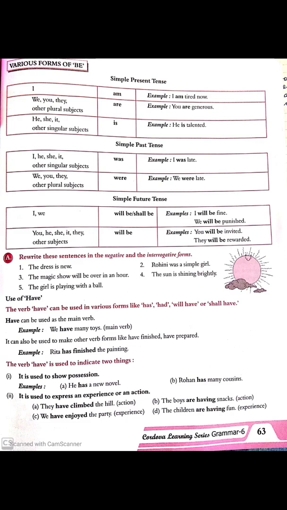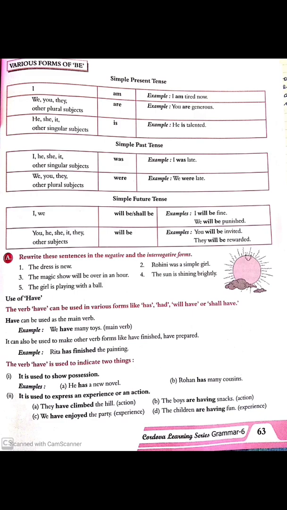Have can be used as the main verb. Example, we have many toys. So if I remove the word have from my sentence, we many toys, will the sentence be a meaningful sentence? Not at all. Why? Because we know that a sentence, in order to be a complete one, has to have a verb.